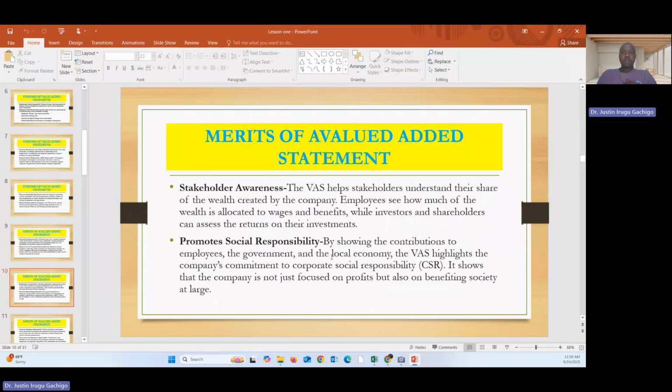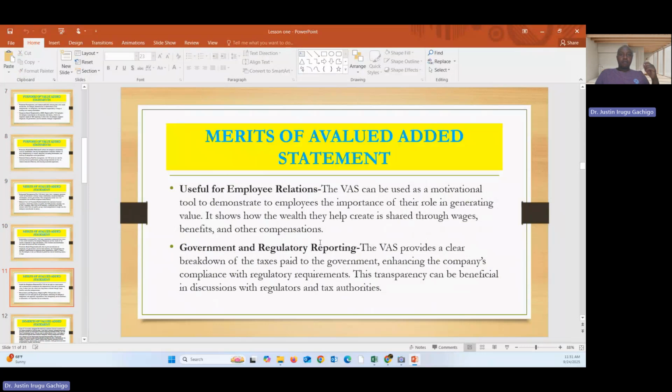Then promote social responsibility. We have just seen how it promotes social responsibility as a matter of the purpose of VAS. Then useful for employee relations. We have seen government and reporting.